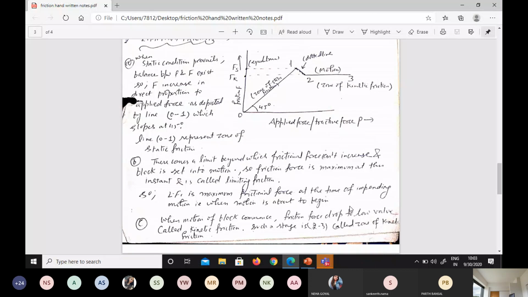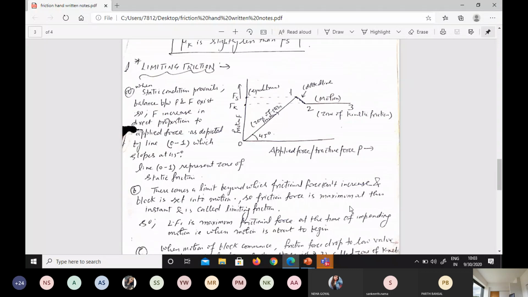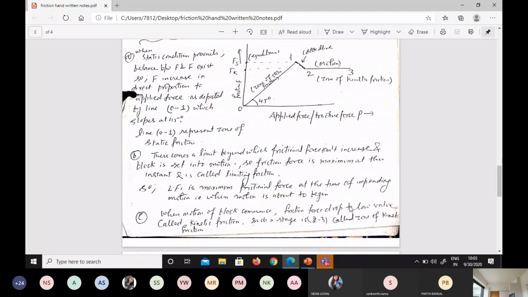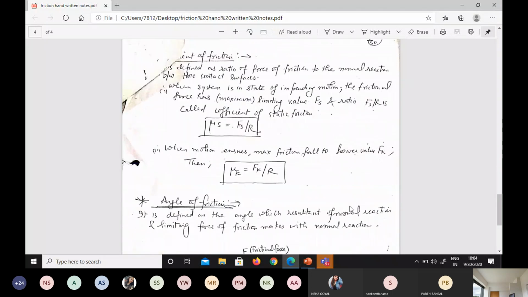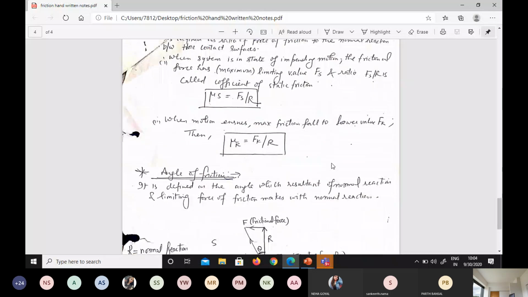So I will be providing you these handwritten notes, and you just make them in your register also. Okay. What is limiting friction? What is the graph for it? Then, very simple, coefficient of friction, you know it very well. Mu s is equal to Fs upon R and mu k is equal to F upon R. So I will be giving you these notes. These are all self-explanatory, so there is no point for me to explain here.